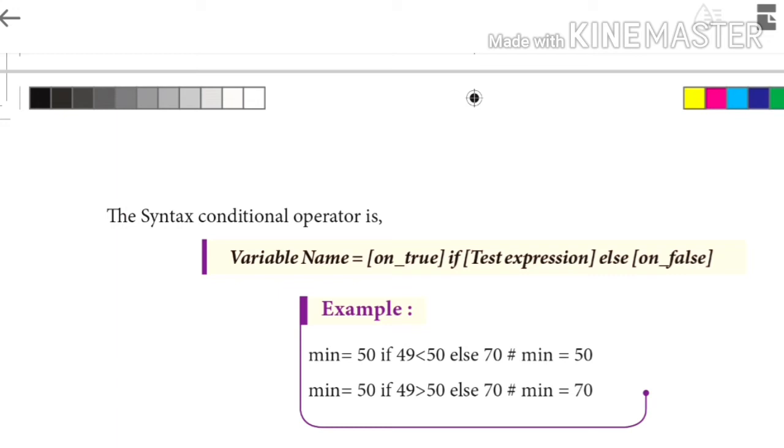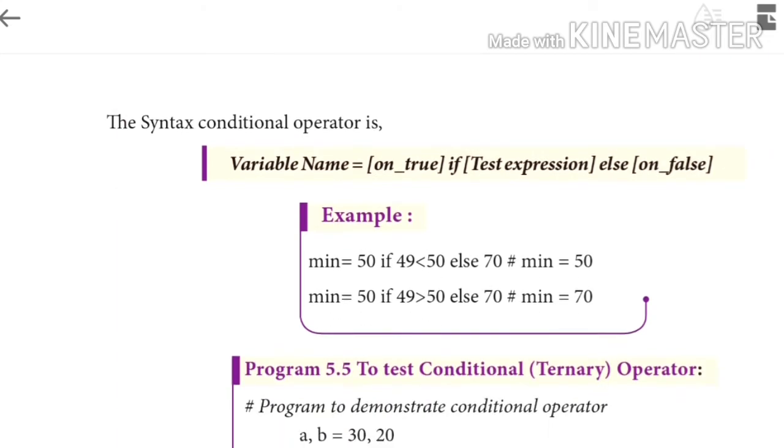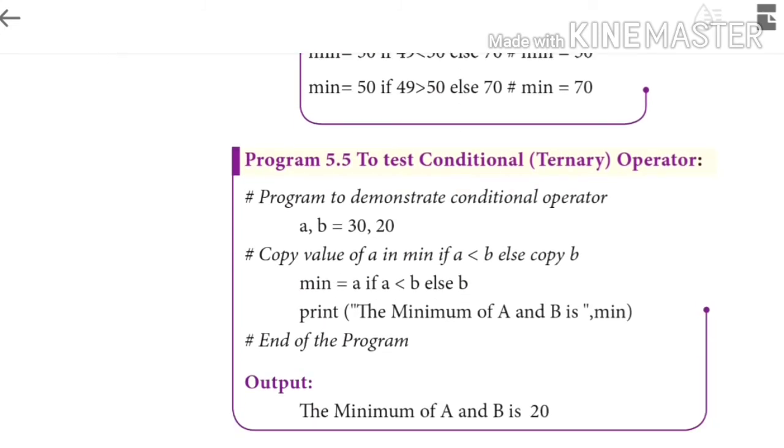This means the condition is tested. If it is true, 50 is printed, otherwise the else part, 70, is printed. This is the example of how we can understand the conditional operator or ternary operator. Here a program is given to test the ternary operator.